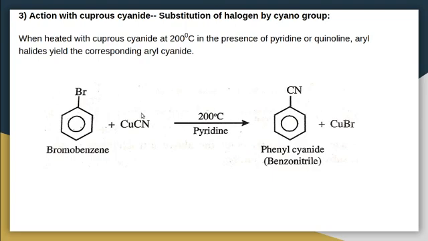So when aryl halide is treated with cuprous cyanide at 200 degrees Celsius in the presence of pyridine, a cyano substituted benzene will form, that is benzonitrile or phenyl cyanide. This is also another nucleophilic substitution reaction of aryl halides under drastic condition.